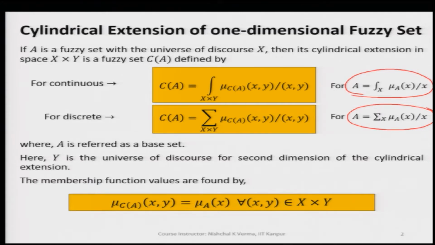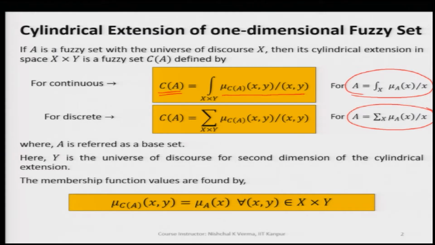If it is a continuous fuzzy set A, the cylindrical extension of the fuzzy set is defined by C(A). C(A) is nothing but the fuzzy set in continuous domain, expressed in the increased dimension or increased universe of discourse. So, in this case we see that C(A), the cylindrical extension of A, is defined in two universes of discourse.